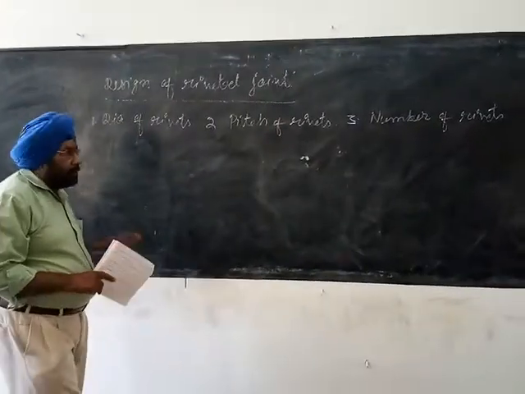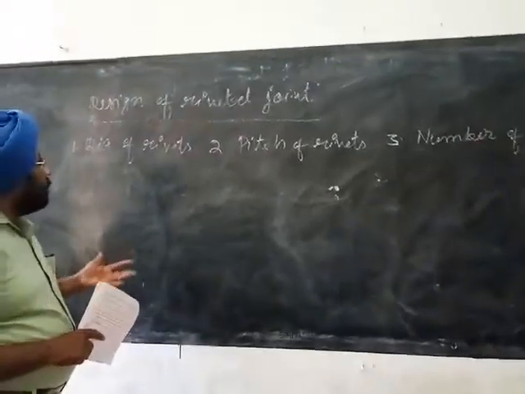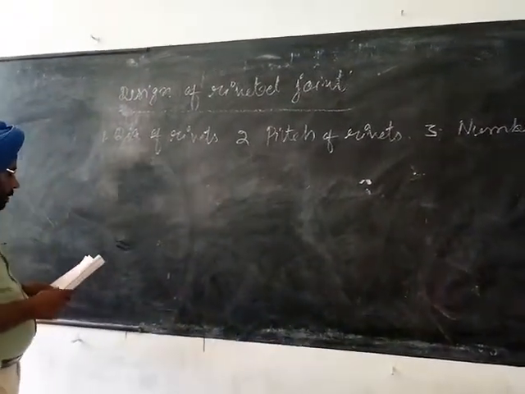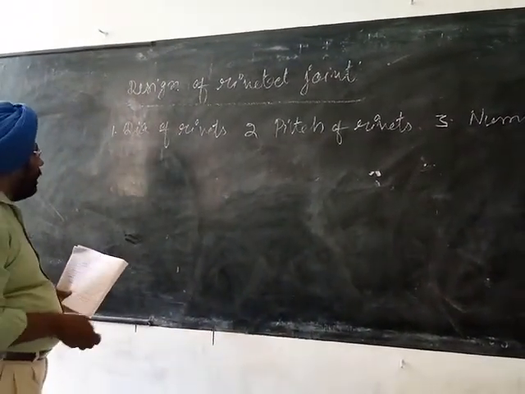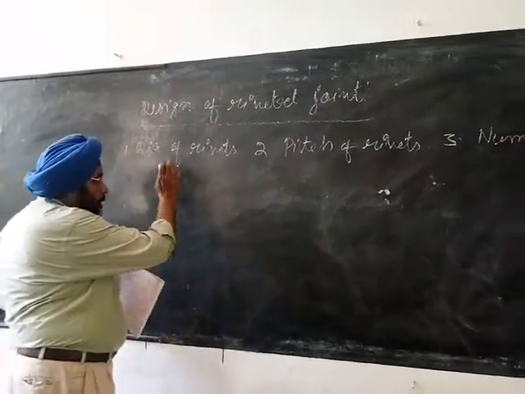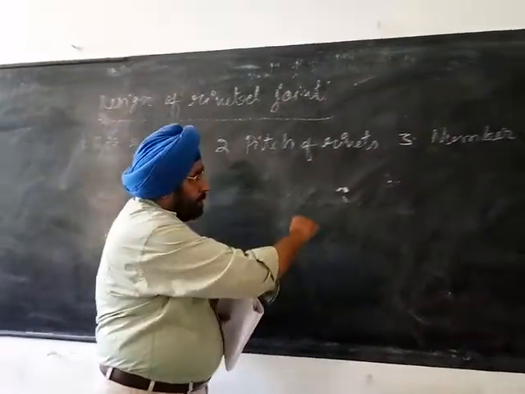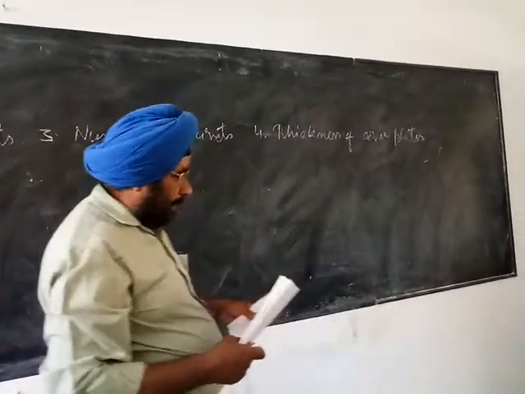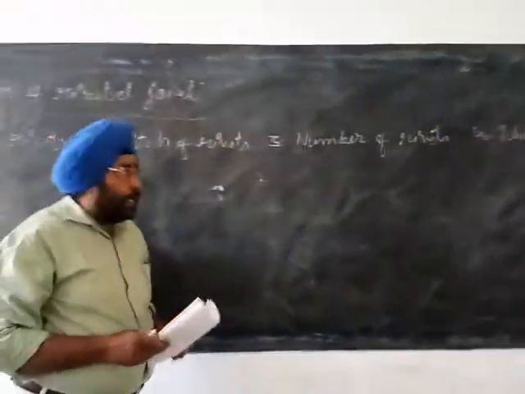Good morning students. Dear students, our next topic is design of riveted joint. So in the design of riveted joints, first of all we will determine the diameter of rivets, then pitch of rivets, number of rivets and thickness of the cover plates. So, diameter of the rivets.